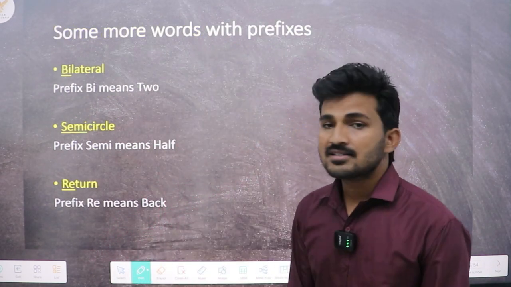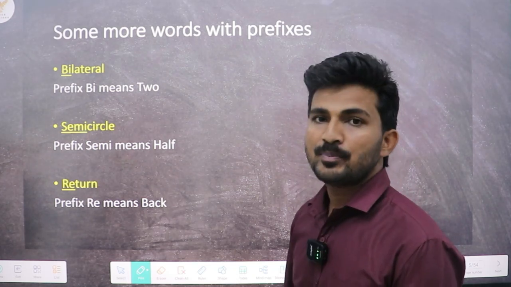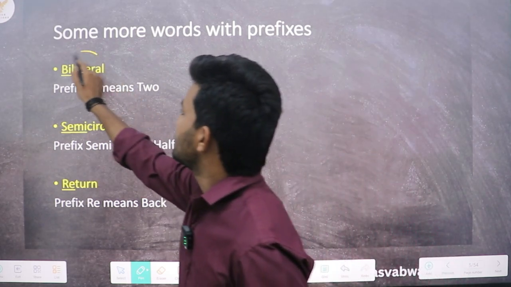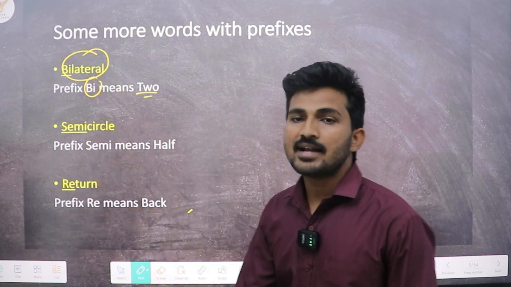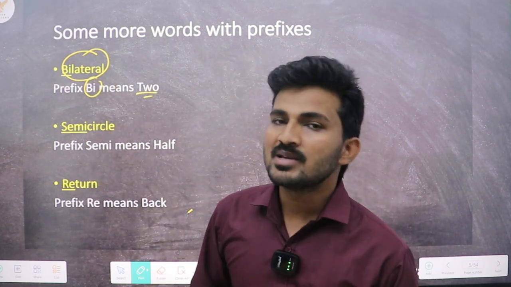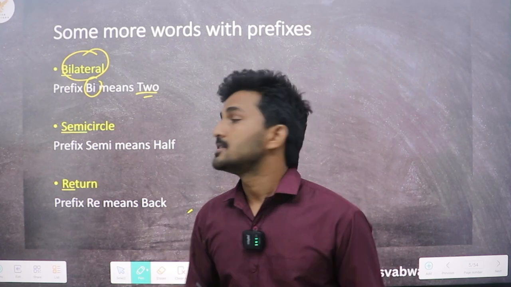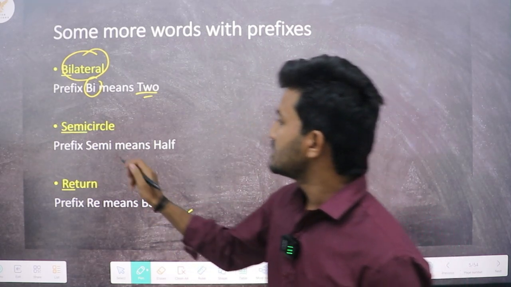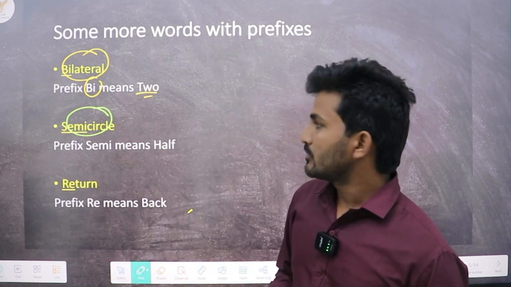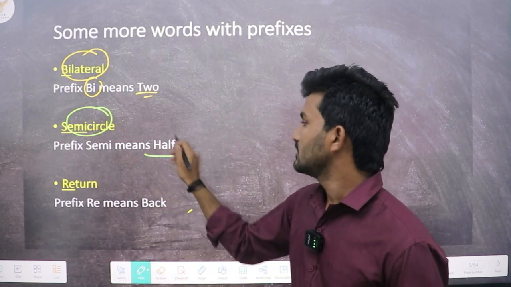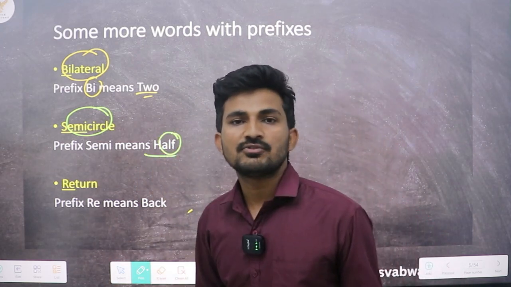Here are some more words with different prefixes, like bilateral, where bi means two and lateral means side. So collectively the word means having two sides. Here is a different word, semicircle, which has a prefix semi, which means half, and circle means circle. We already know that.